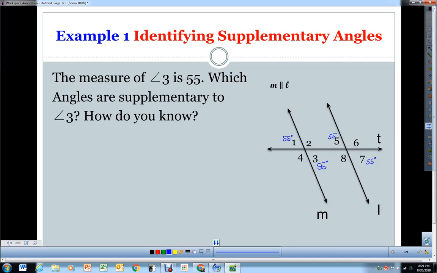Now, to figure out what our angle measure is, to be supplementary, you're going to do 180 minus 55. That's going to equal 125. That means that all these other angles are going to be 125. So let's go ahead and identify which ones are supplementary and how do we know. So the first one we're going to say is angle 4. Okay? And it is a linear pair with angle 3.